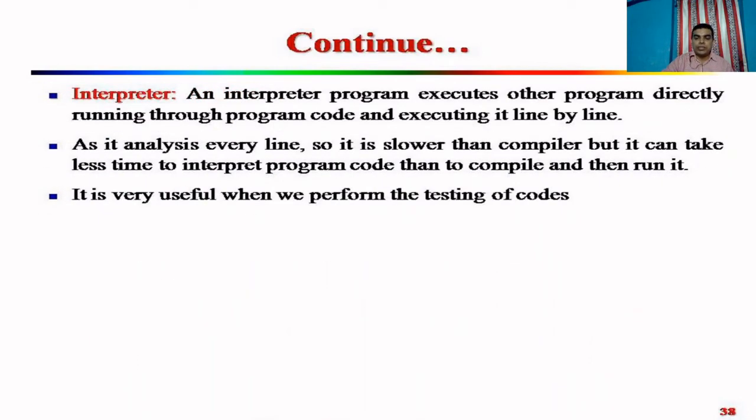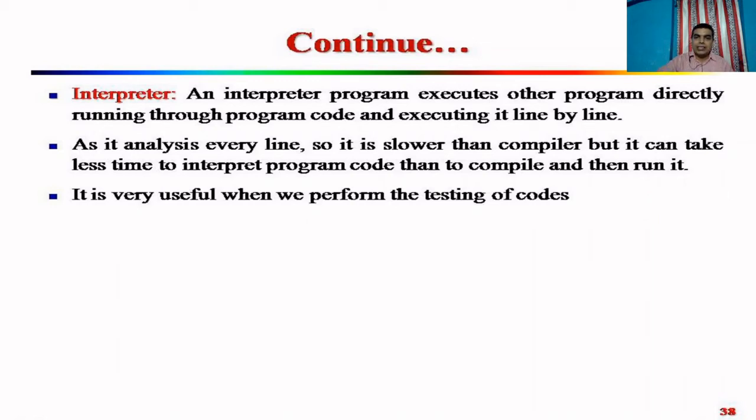Next is interpreter, which is also similar to compiler, but the main difference between interpreter and compiler is that a compiler converts the whole program at a time, and an interpreter converts the program line by line. So an interpreter program executes other programs directly, running through program code and executing it line by line.